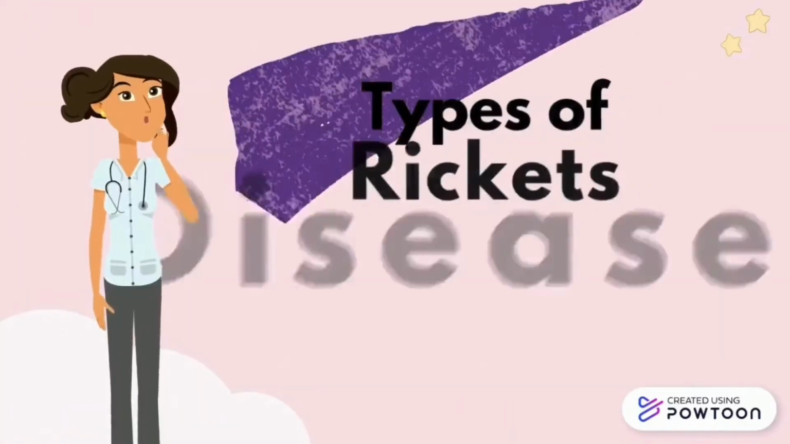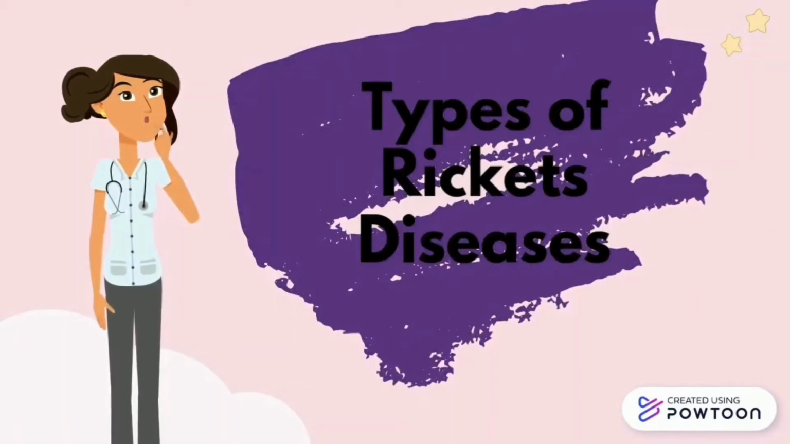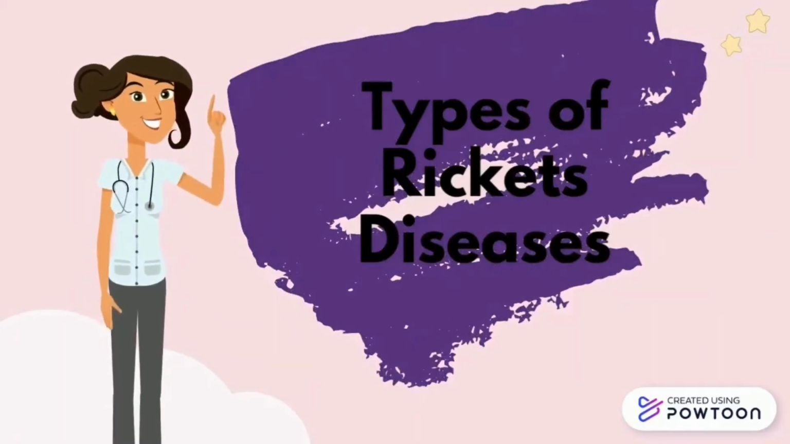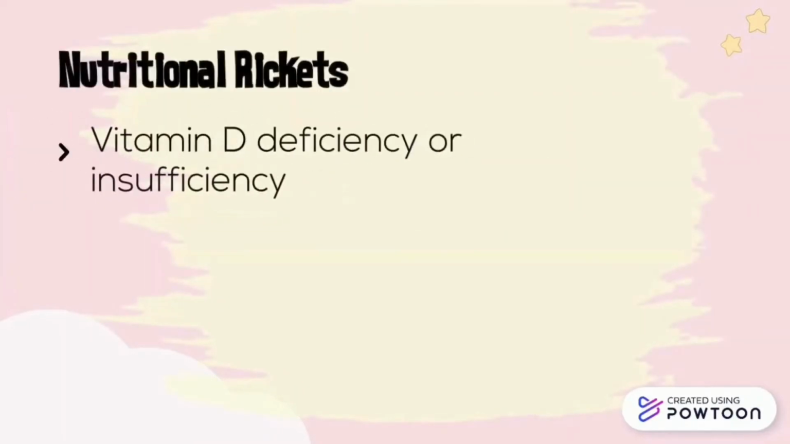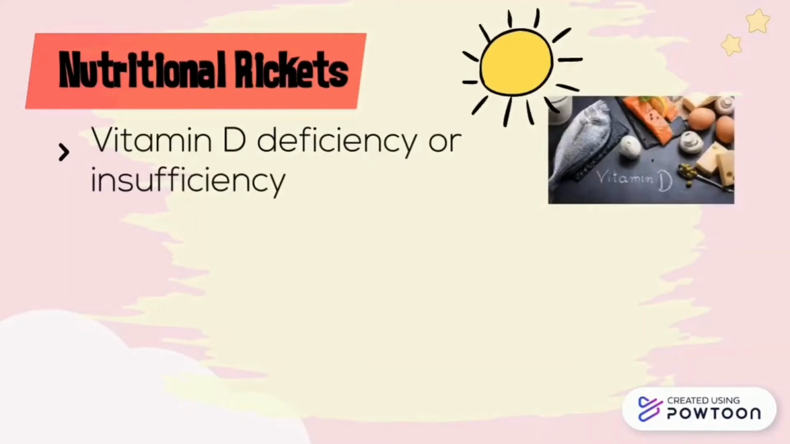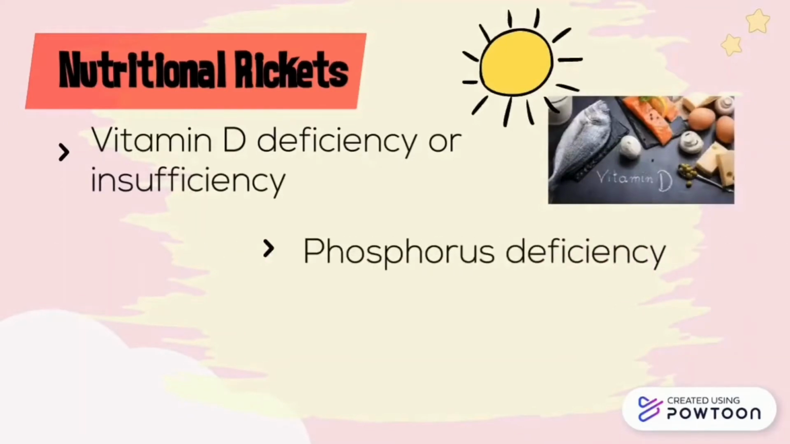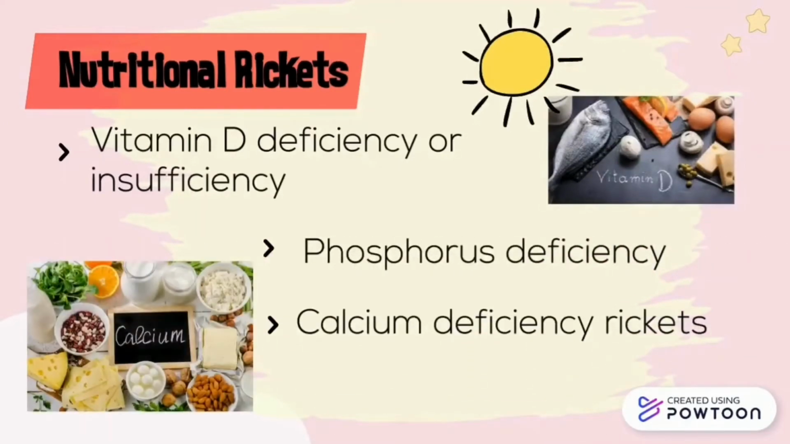There are different types of Rickets disease that are classified into different groups, depending on the cause of the condition. The first type is nutritional rickets, which consists of vitamin D deficiency caused by inadequate sunlight exposure, solely breastfeeding or dark skin, phosphorus deficiency caused by a diet deficient in phosphorus or malabsorption syndromes, and calcium deficiency caused by a diet deficient in calcium and malabsorption syndromes.